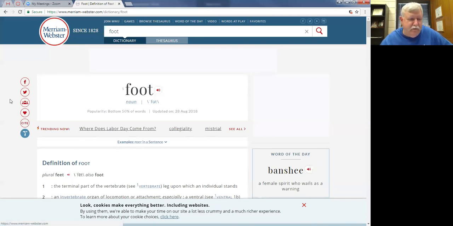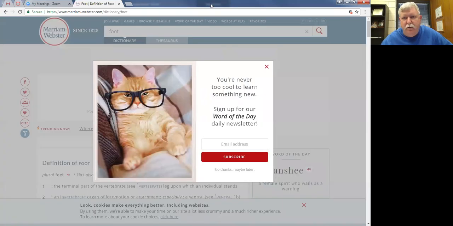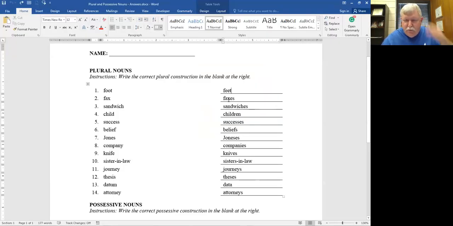So if you're not sure on any of these problems, you can always go here. Now go back to your document. So foot, feet, faxes. You notice the rule I gave you in the notes was anytime a noun ends with X, S, Z, SH, or CH, you have to put ES on the end. So faxes, same thing here, right? It ends in CH, so you're going to put ES on the end. So make sure you understand that rule. S, X, Z, SH, and CH have to have ES to make it plural.